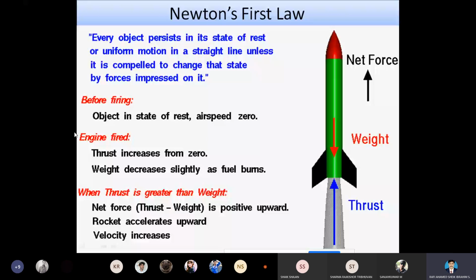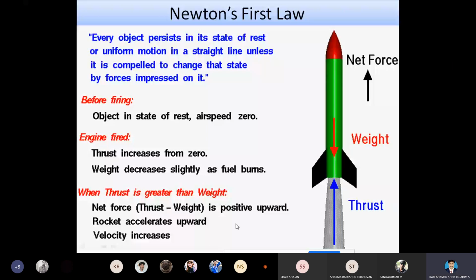So when we fire the engine, what will happen? The thrust increases from 0. Weight decreases slightly as the fuel burns. So it means that it starts to propel. It starts to move. So when thrust is greater than weight, when the velocity of the object is more, then it will start to accelerate. It will start to accelerate with respect to the mass.